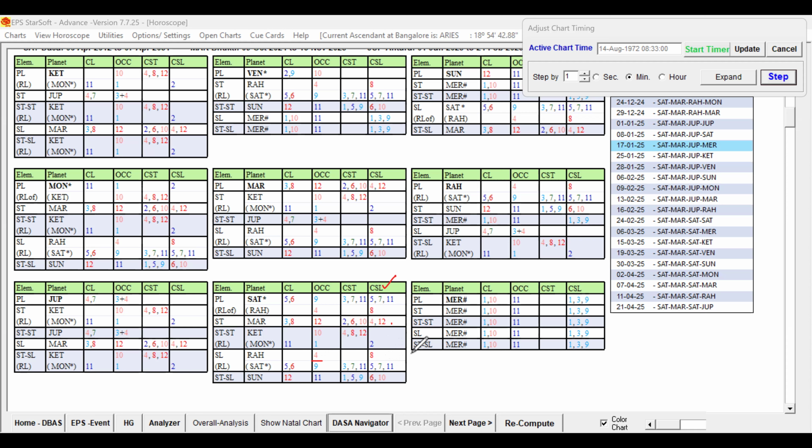Now, when we increase the birth time one more minute, so 8:33, it is fourth occupant in eighth cuspal sublord. So the seventh sublord planet in the star of a planet is weak. It is also sixth lord, aiding the support of all this. And the star lord of the star lord also is adding fuel to that.